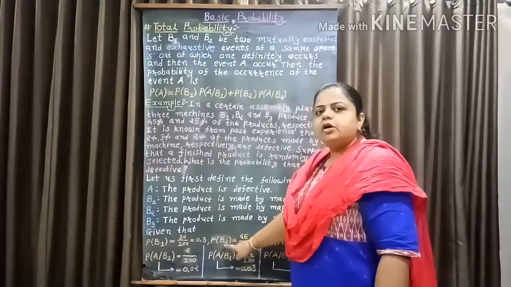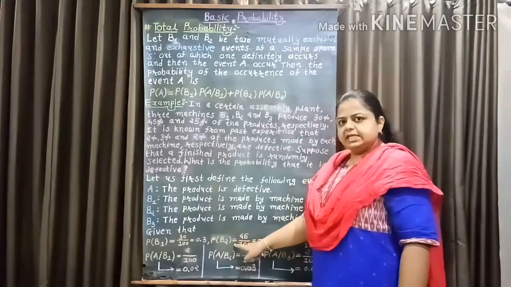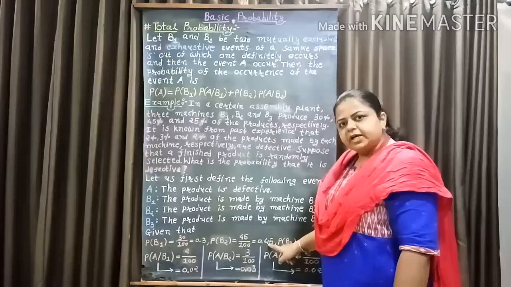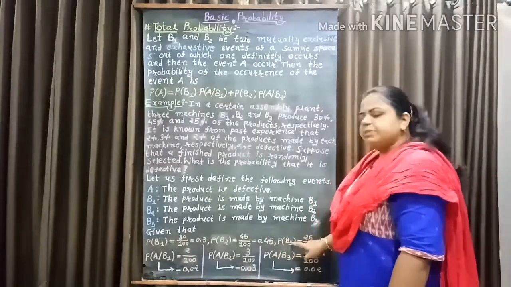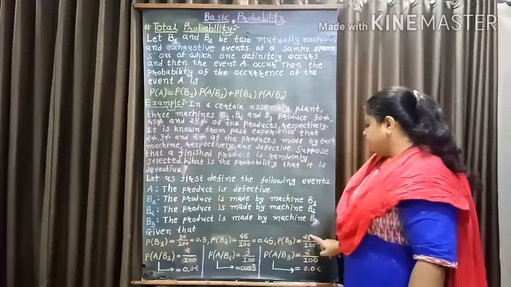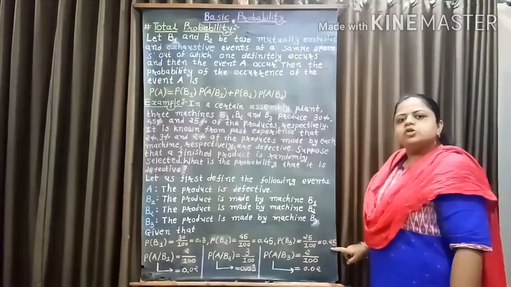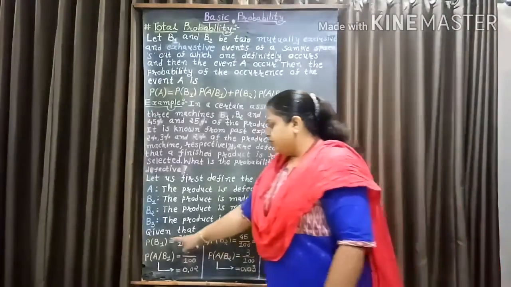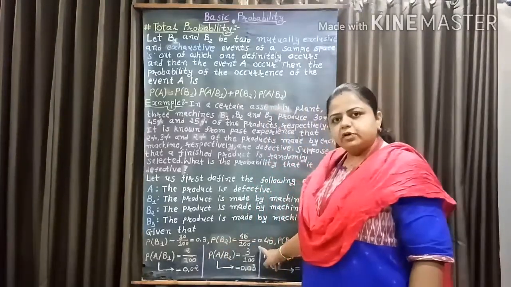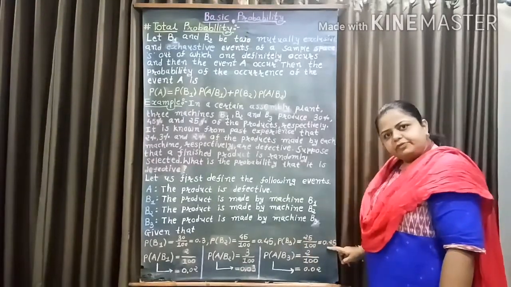Now, probability of B2 equal to 45%, that is 45 over 100 equal to 0.45, and probability of B3 equal to 25%, equal to 25 over 100, equal to 0.25. So we have probability of B1 equal to 0.3, probability of B2 equal to 0.45 and probability of B3 equal to 0.25.